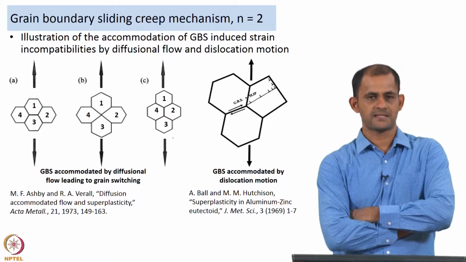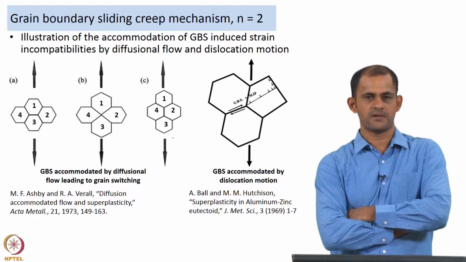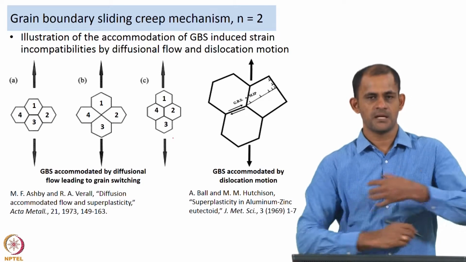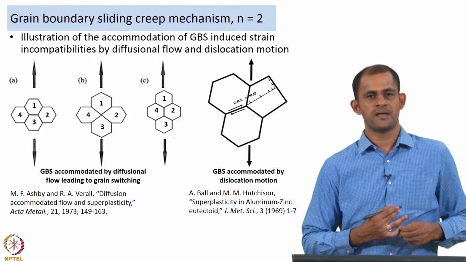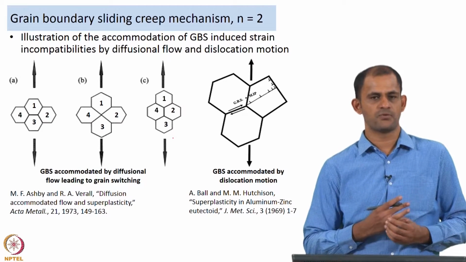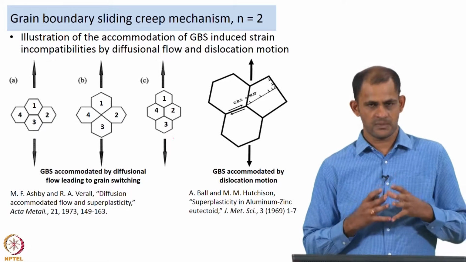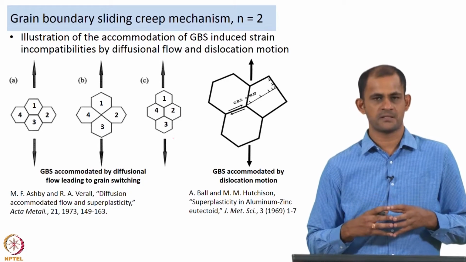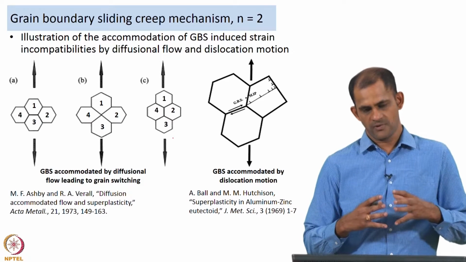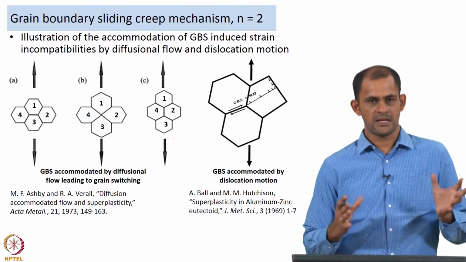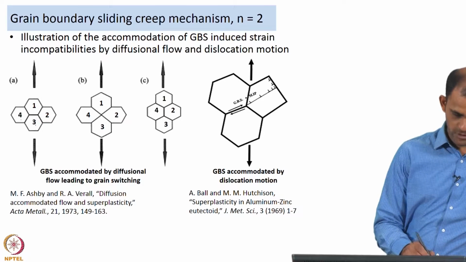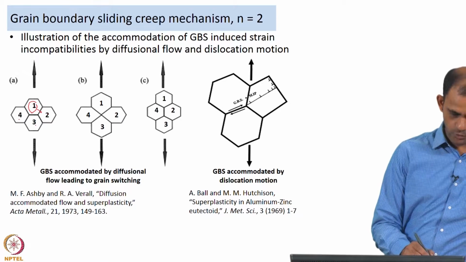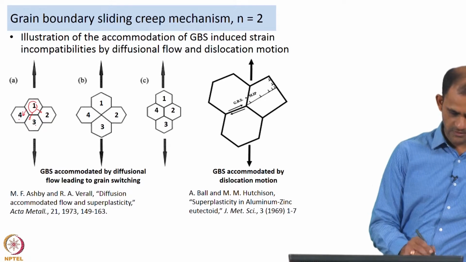The first case is a model proposed by Ashby and Verrall. They were trying to explain the switching of neighbors that happens during grain boundary sliding, and they invoked the concept of diffusional flow. The point is, experimentally it was observed in certain materials that when you have grain boundary sliding happening, there is a switching of the neighbors. For example, here are 4 grains 1, 2, 3, 4, and let us take the case of 1. Grain 1 is in contact with 2, it is in contact with 3, and it is in contact with 4.